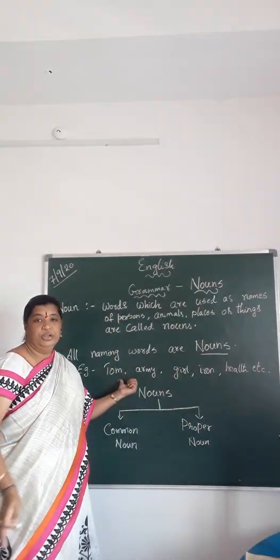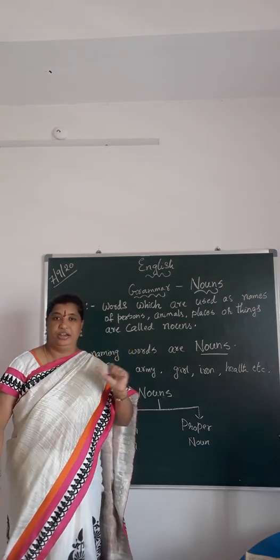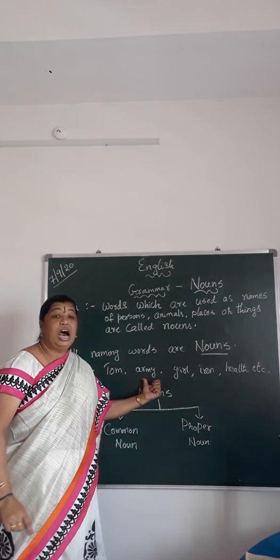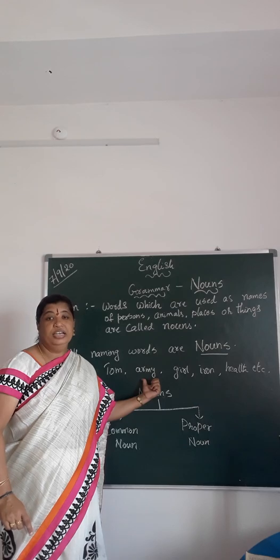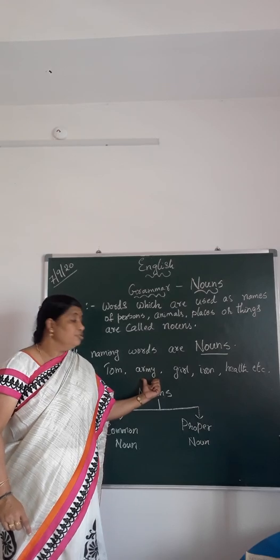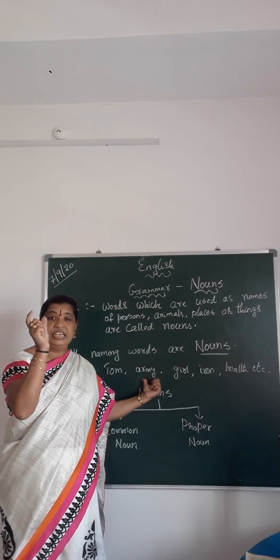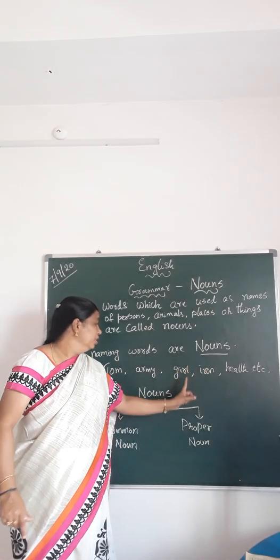Example. Tom. Tom, you can say that it is a name of a boy. So Tom becomes a noun. Army. Yes, you must have seen army in the movies. Soldiers. So that whole group is called as an army. A name is given, army. So army is a noun.